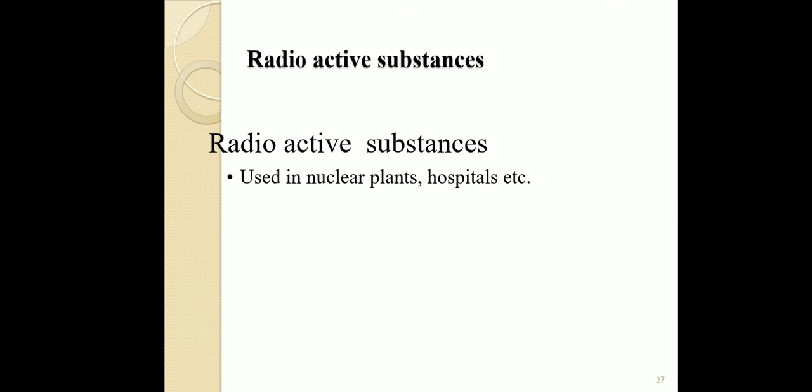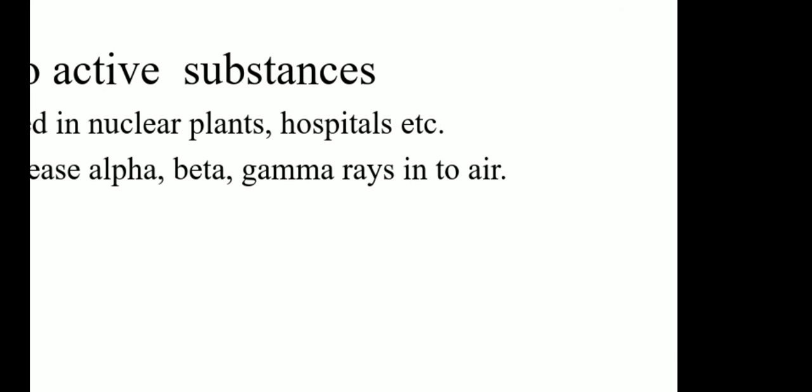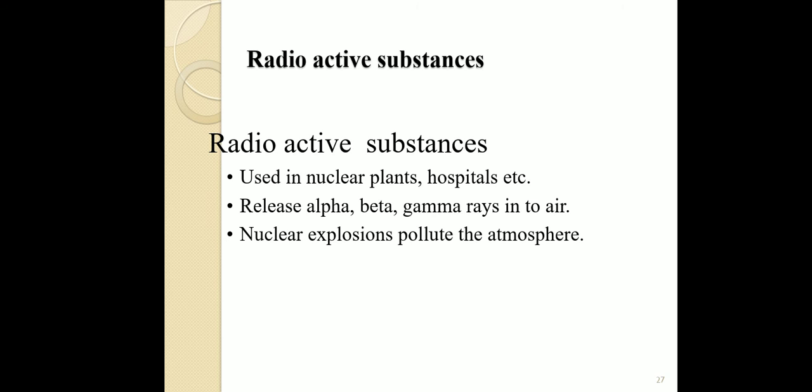Then we go for the next, radioactive substances. Radioactive substances are released from nuclear reactors used in nuclear plants and hospitals, etc. They release alpha, beta and gamma rays into the air, and these are harmful to human beings. Nuclear explosions pollute the atmosphere.